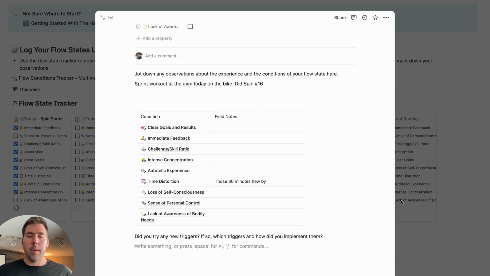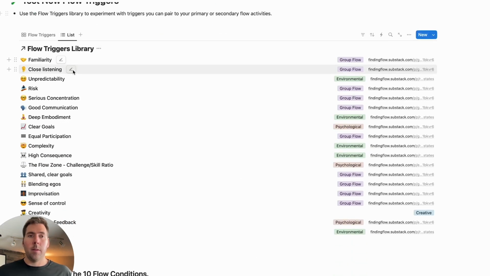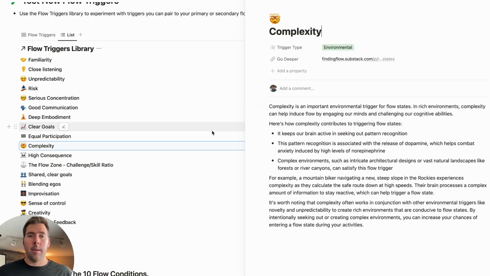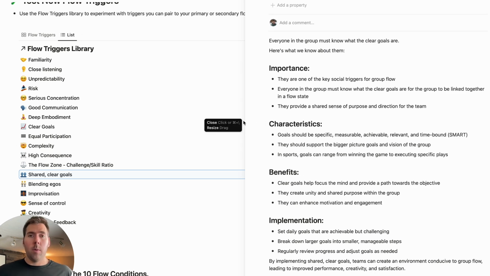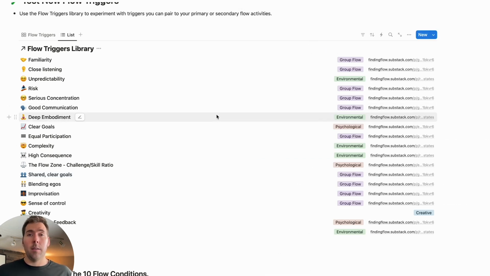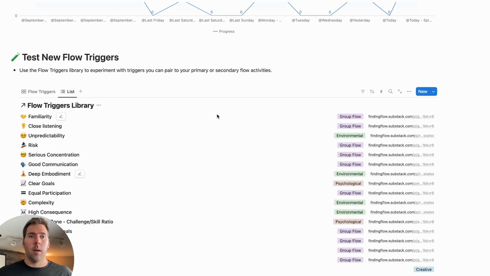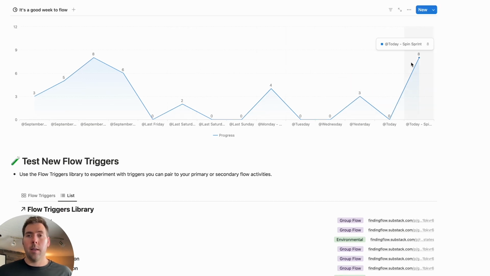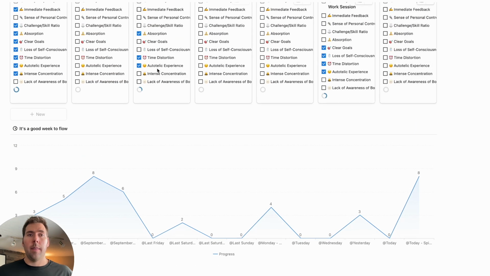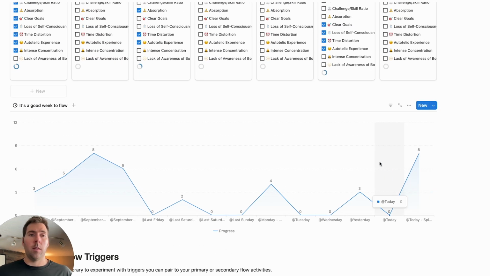This is where we build that feedback and awareness with the flow triggers library. If we're learning to understand a new one of these, the different entries that I'm going to continuously expand and build upon will help you to identify different ways to trigger flow states that maybe you haven't tried before, or you want to experiment with, to see if it helps you to experience higher peaks and see how that results in a greater result on that specific flow experience, and what it looks like on your chart of the different experiences too.